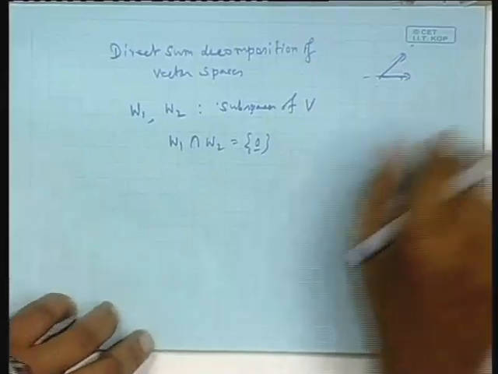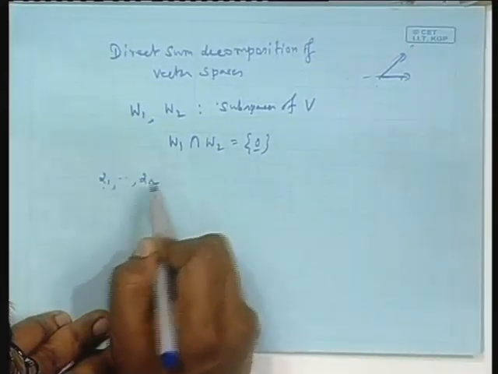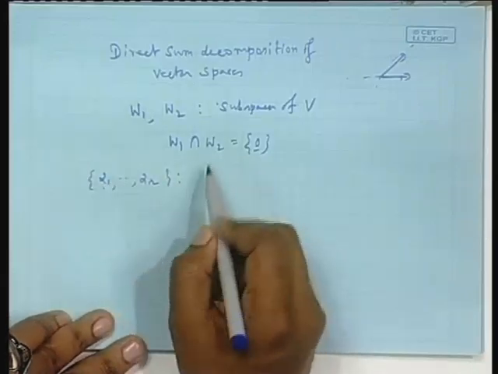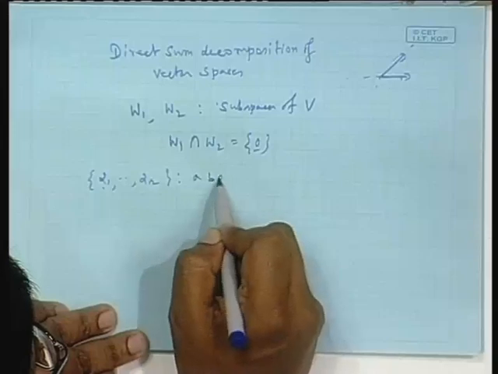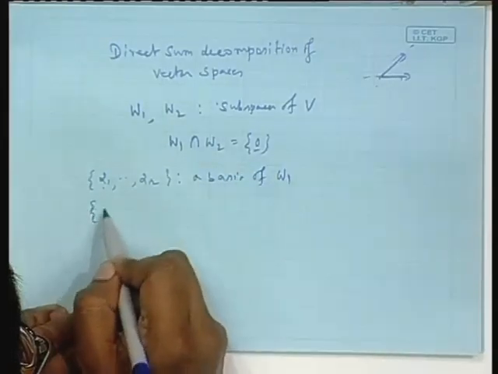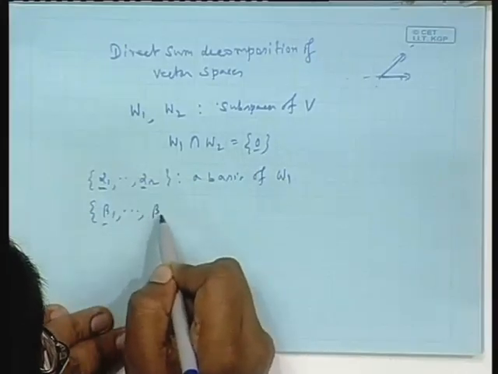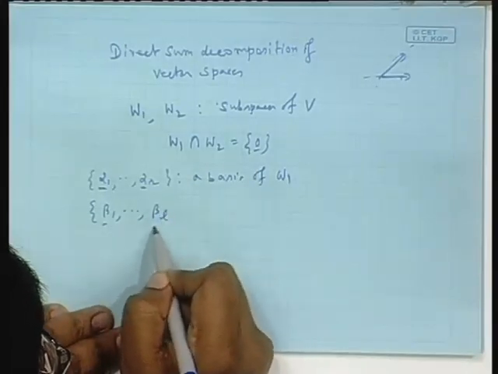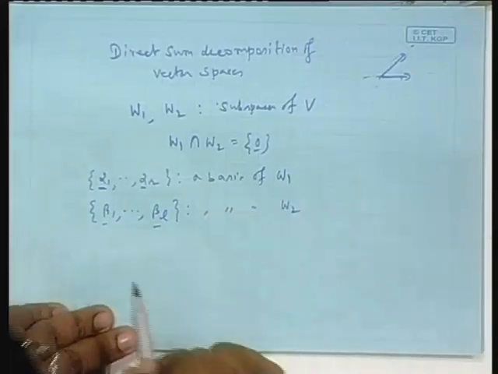Then suppose alpha 1 dot dot say alpha r be a basis, no orthogonal basis here because no inner product, a basis of W1, and beta 1 to beta L a basis of W2.